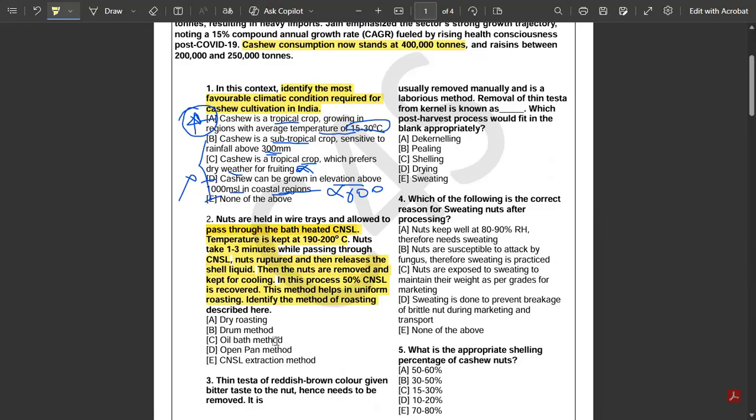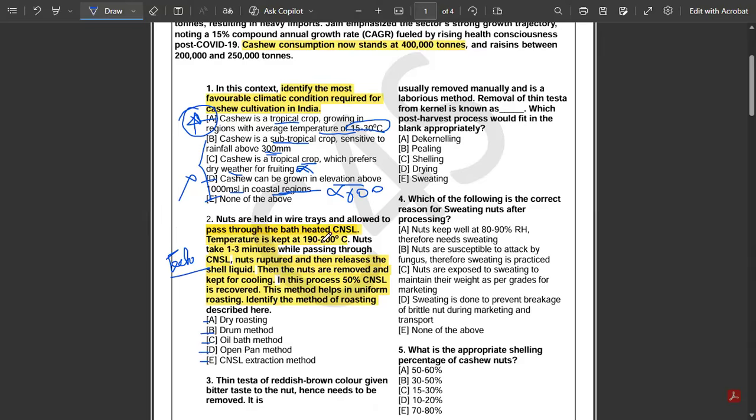So you will have to identify the roasting method. You know that roasting is a post-harvest technology associated with cashew, right? This question is a bit technical in nature, but I'll show you how you can eliminate from the options. The answers are there only. So, what are the options? Dry roasting, drum method, oil bath, open pan method, CNSL.